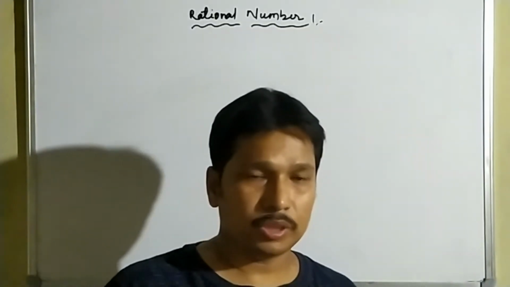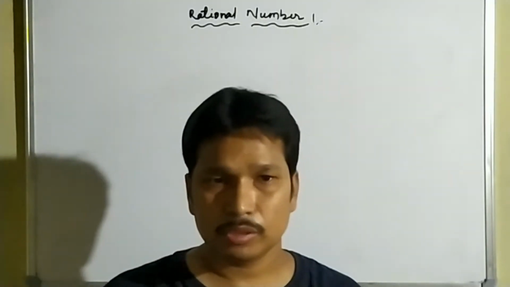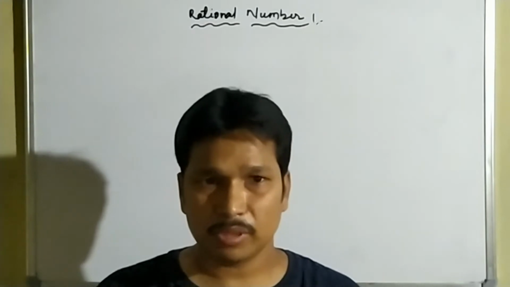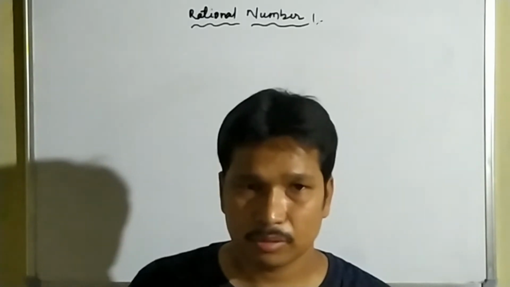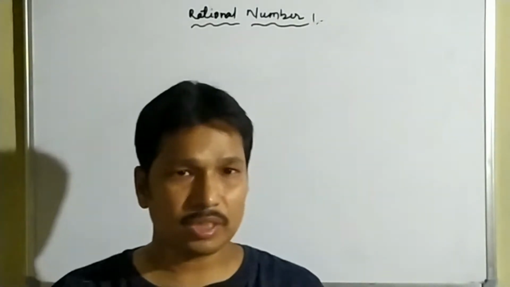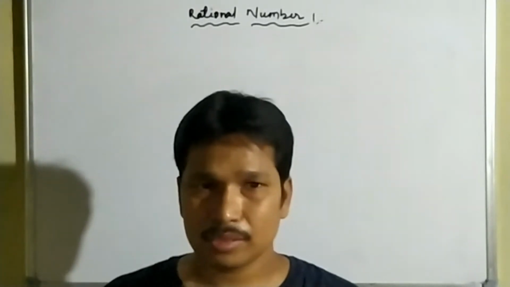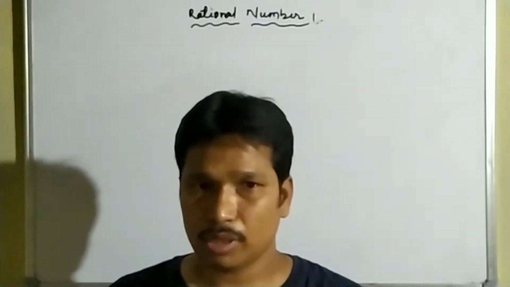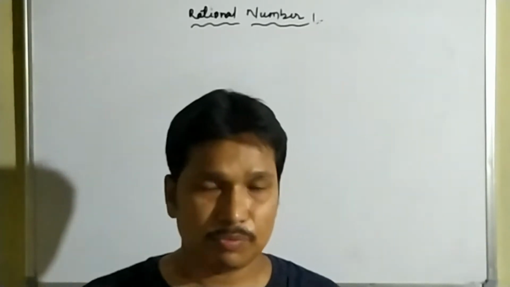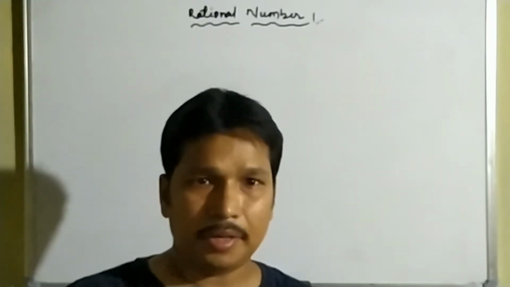Morning students, today we will read about rational numbers. Before we start rational numbers, we will discuss different types of numbers which are present in our number system. In previous classes, in class 6 and 7, we learned about natural numbers, whole numbers, integers and rational numbers. So before starting rational numbers, we will first discuss natural numbers, whole numbers and integers. After that we will discuss rational numbers.